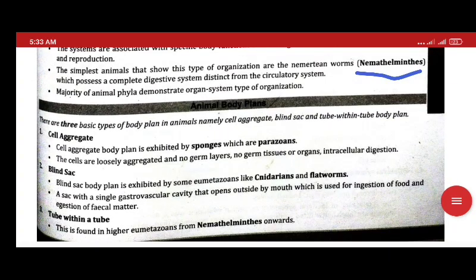Now we have another classification, animal body plan. In animal body plan, the main thing is how the cells are organized to form an organism. That is body plan.